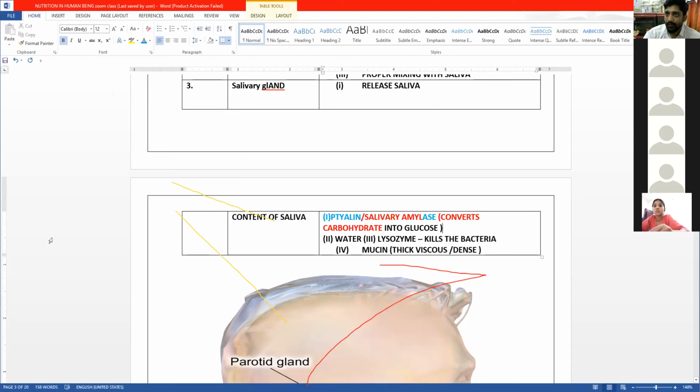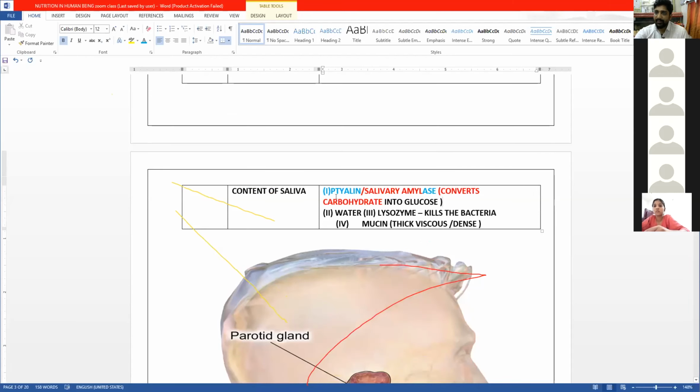So if you see the contents of saliva, salivary amylase is the enzyme which converts carbohydrate into glucose. Then we see it is water. Then we see lysozyme, which kills the bacteria. Then we see mucin, which is a thick viscous liquid.